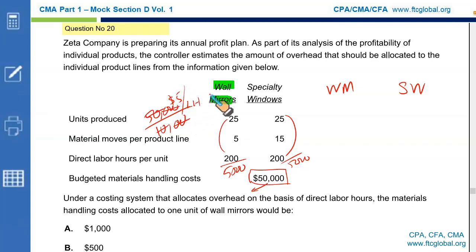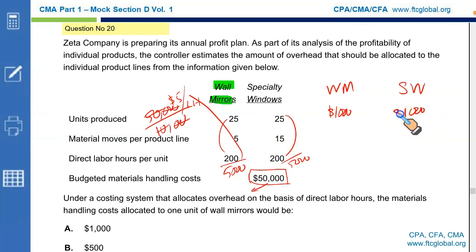Now, since wall mirrors require 200 labor hours and the application rate of overhead is $5 per labor hour, 200 times 5, so you charge $1,000 of your material handling cost to each wall mirror. And likewise, you charge the same to each specialty window: 200 is the overall labor hours times 5, again $1,000.